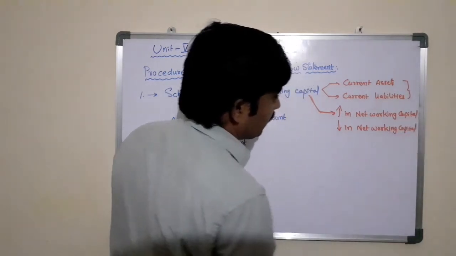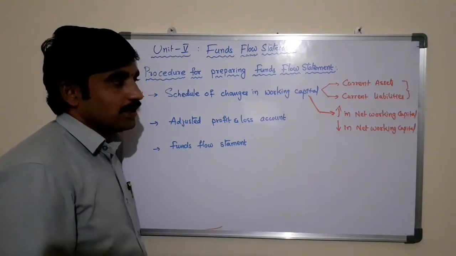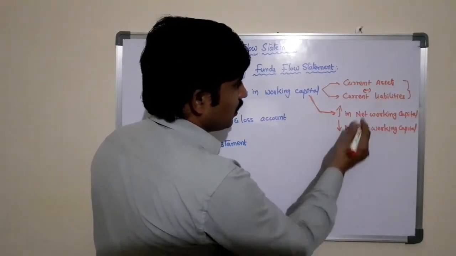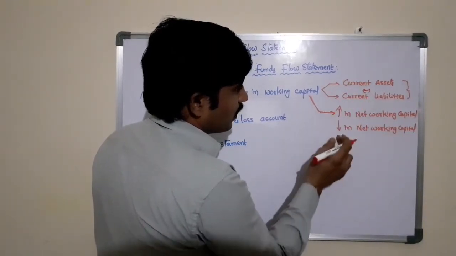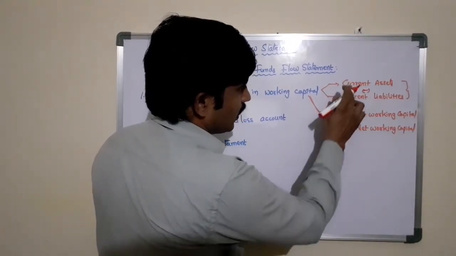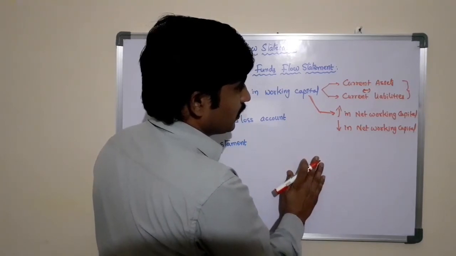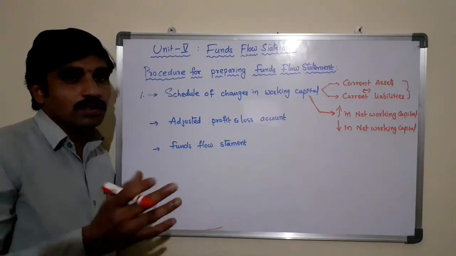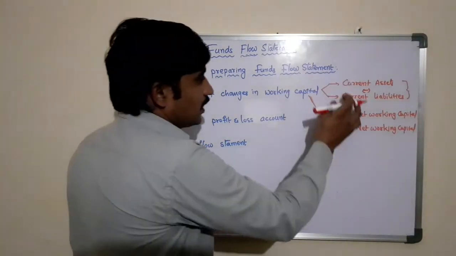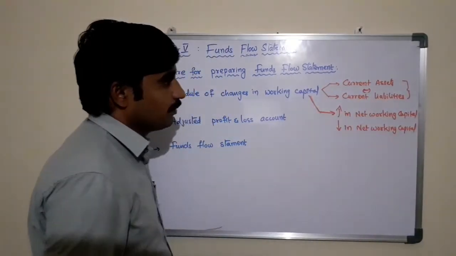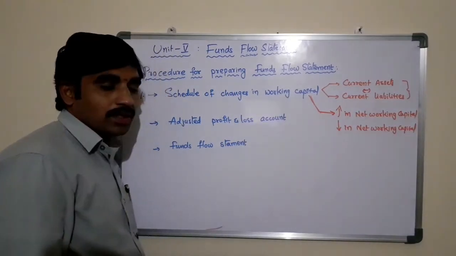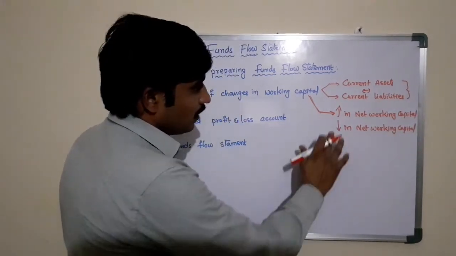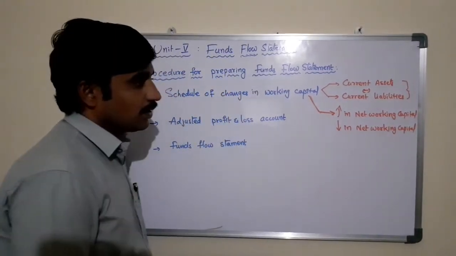So what is the working capital? Working capital is the difference between current assets minus current liabilities. So here, if the current assets are more than the current liabilities, then the net working capital will change. Based on the changes in the current assets and the current liabilities, the net working capital can also change, whether it is an increase or a decrease in net working capital.